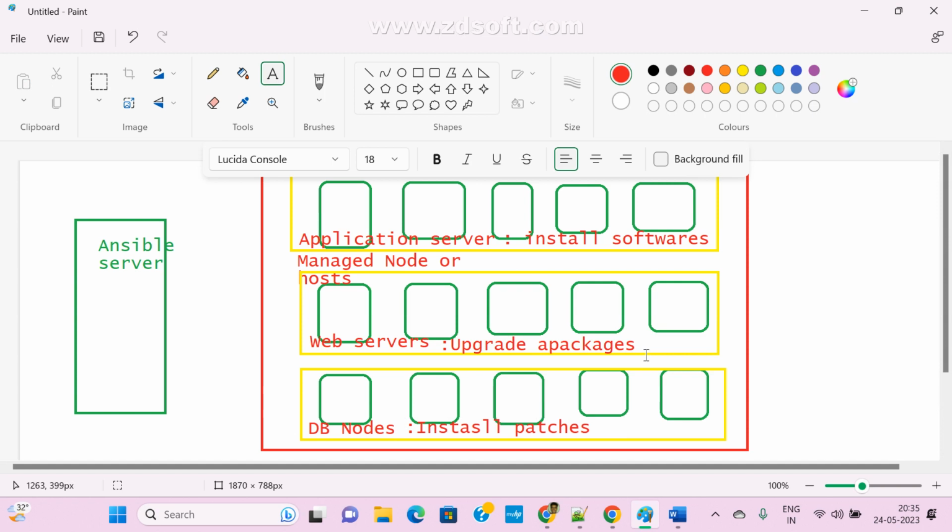So these are the terminology. In real time also, like this, we have many servers: DB servers, application servers, web servers, and the remaining are all host machines. Now I want to see here, these are the five machines, right? So how does the Ansible server know where this is all my hosts? But here I have one host file, right?